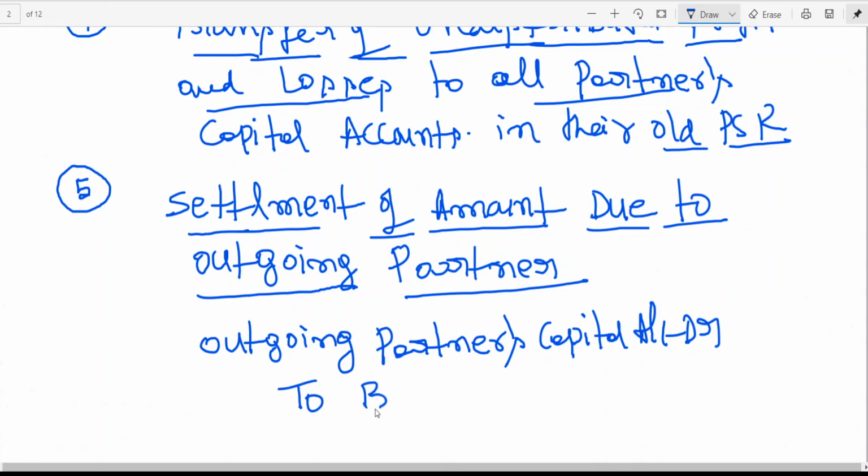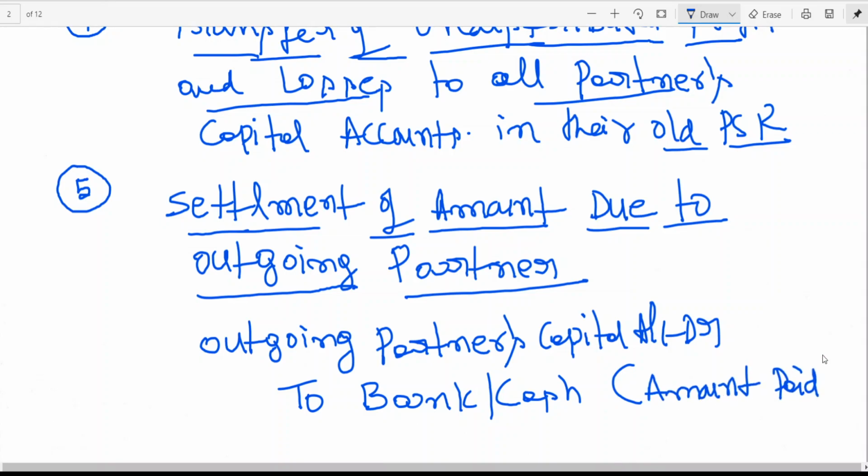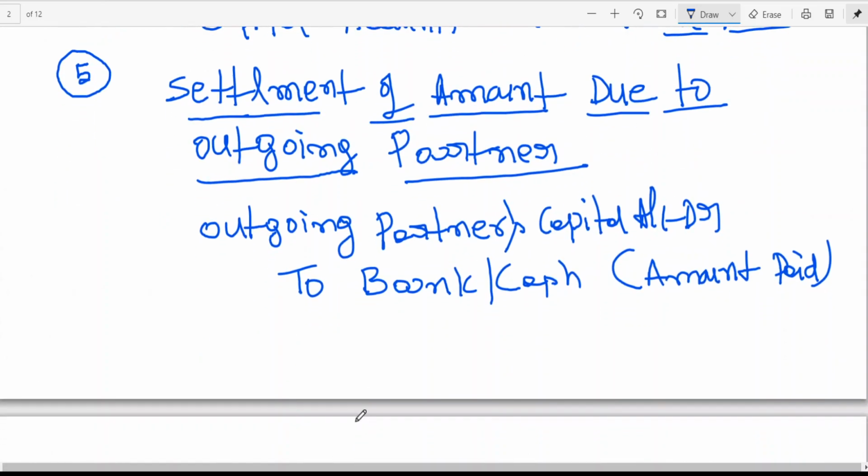If you have enough cash, you can make a payment by bank or cash, the amount paid. Or if only part of the amount is being paid, or you don't have any money, you can transfer the amount due to the outgoing partner to his loan account.